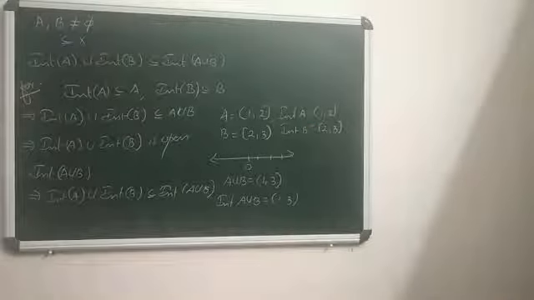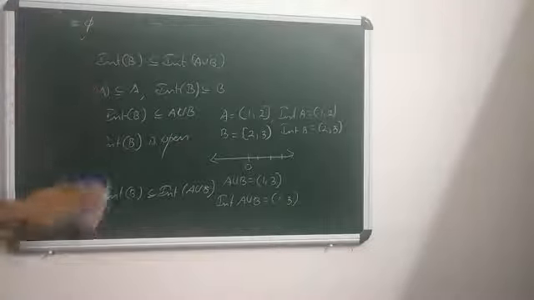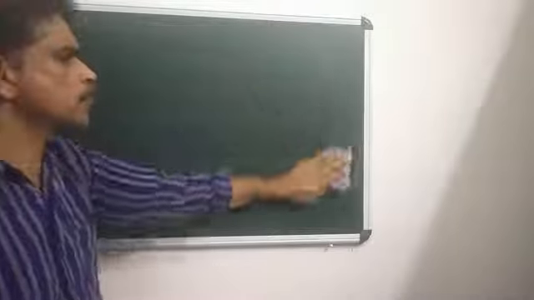So clearly interior A union interior B strictly differs from interior A union B. So the equality does not hold. So this is an important result: if A and B are any two subsets of a metric space X, then interior A union interior B is a part of interior A union B. Clear?